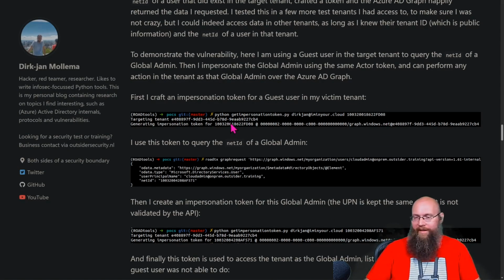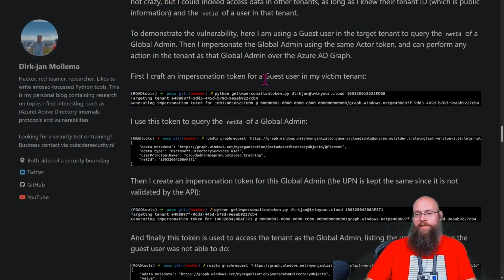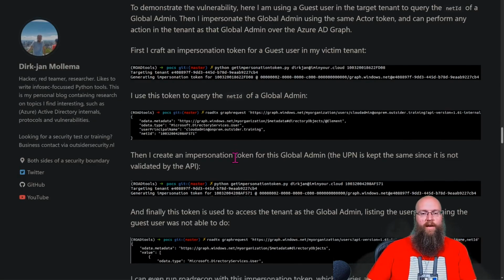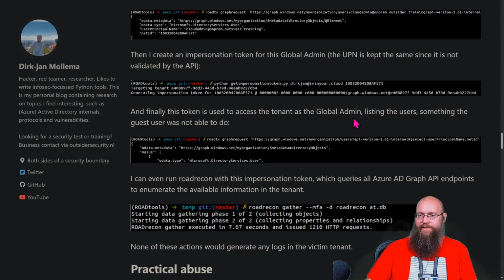Oh, RIP. The screenshots are a little bit weird because these weren't made for his slides, he said, but we'll look at this. First he crafts the impersonation token for a guest user in the victim tenant. If you didn't know, you can have guest accounts in your tenant. He does that by using the get impersonation token command from ROADtools. So I use the token to query the netId of a global administrator. Then I create an impersonation token for this global admin, with the UPN kept the same since it's not validated by the API. Finally, this token is used to access the tenant as the GA, listing the users, something that guest users are not able to do.